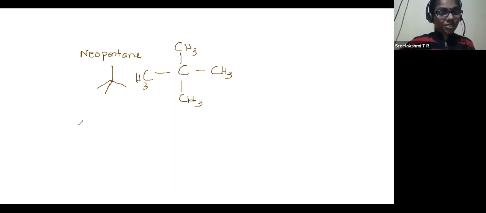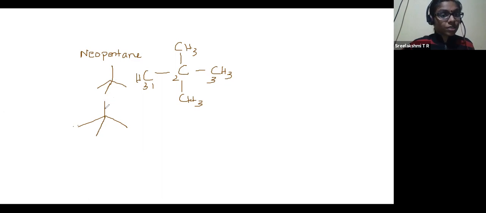So in bond line structure, you have to write 1, 2, 3. You can only take one stretch, and you have to take that in the zigzag pattern. 1, 2, 3. Pen down 1, 2, 3. To the middle one, one more CH3 is attached. Again, one more CH3 is attached. That is how you get this structure.